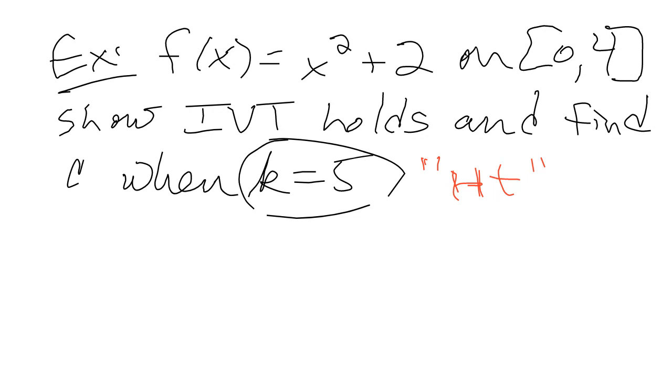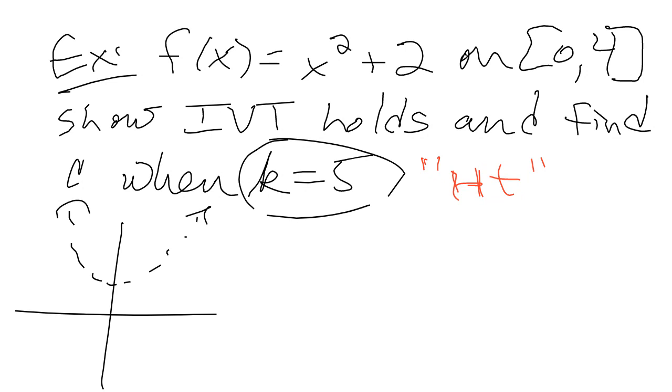So let's graph this thing. Basically, it's an upshift of the x squared, right? And if I go from including 0 to including 4, my height at 0, if you plug in 0 to f of x, I get 2. And then if I plug in 4, what do I get? I actually get a height of 4 squared is 16 plus 2 is 18.